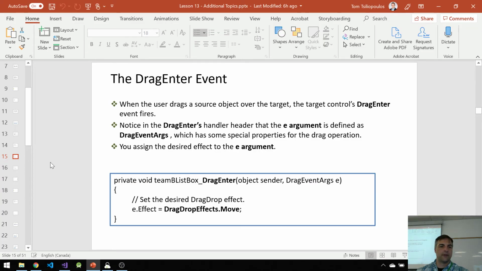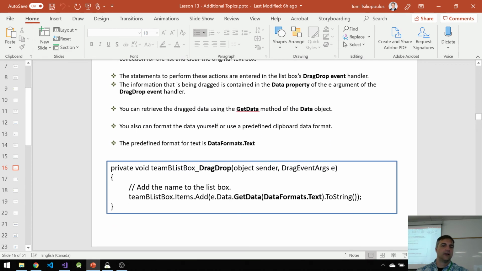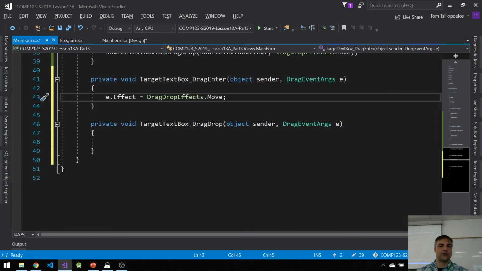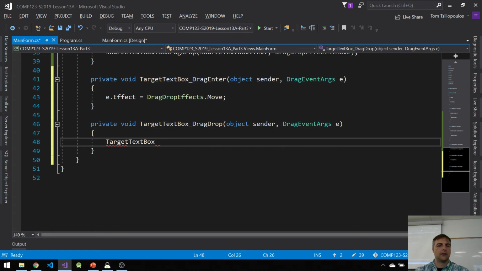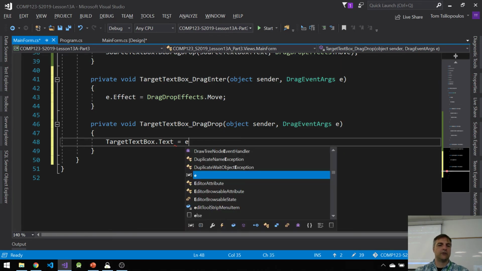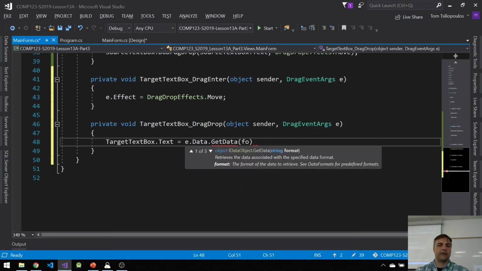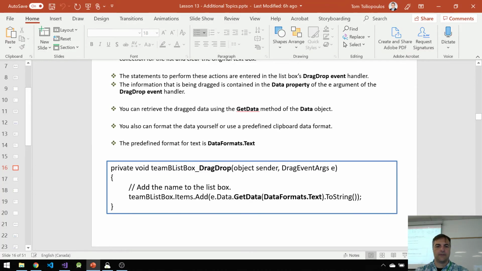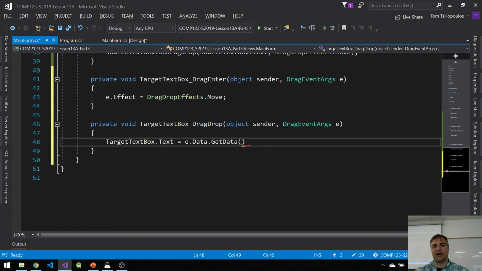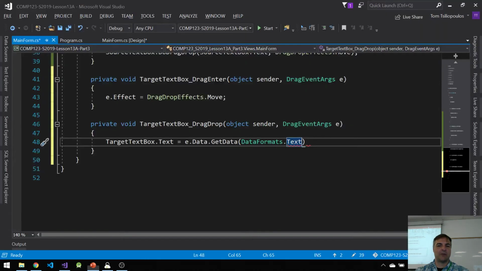The final step is the drag drop step. The drag drop step is e.data.getData. Let's try this out. So what I want to do is I want to say that target text box.text is equal to e.data.getData, and then again I want to put in the format, DataFormats. I can't remember. DataFormats. I almost had it. Dot Text. Right? DataFormats.Text, and I want to convert this to a string.